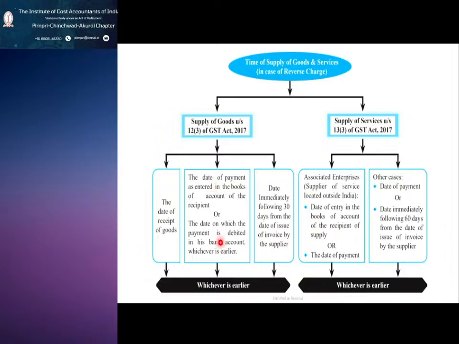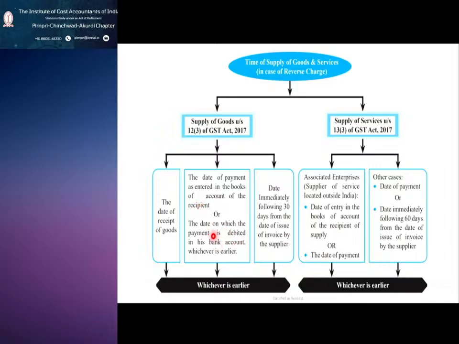What is the difference between these two? The date of payment as entered in the books of account, or date of payment debited in his bank account, whichever is earlier. What is the difference? The first one says, you confirmed that you are going to make a payment of 10,000 today. I did not check in my bank whether the amount is debited or not. Directly I am going and making the entry in my books that I received rupees 10,000 from ABC, and I booked that entry also.